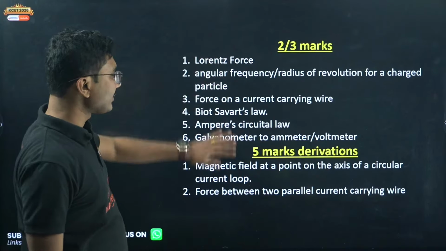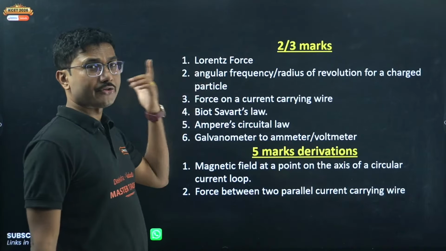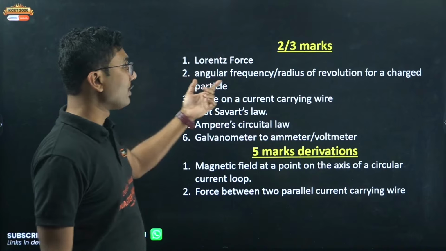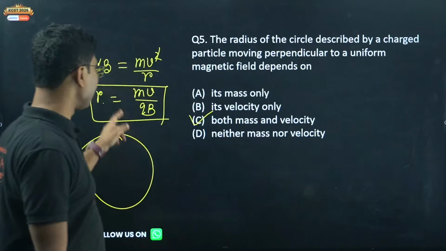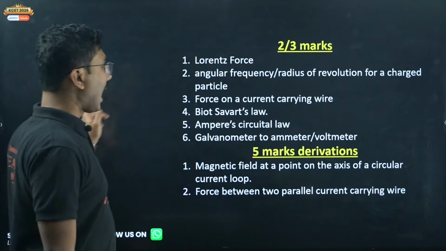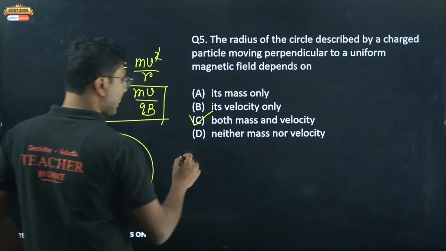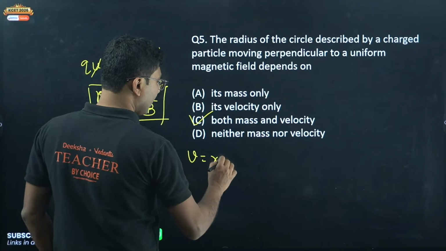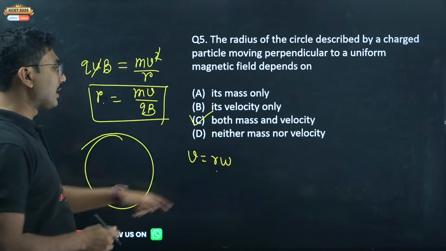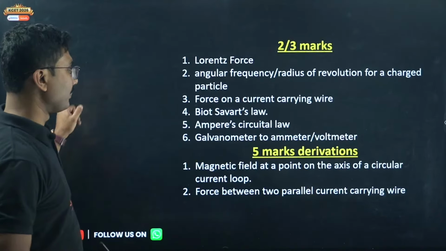Now what are all the questions going to come? Definition of Lorentz force, very important. Angular frequency, radius of revolution. Radius of revolution is this derivation. Angular frequency can also be derived from this same expression. Only thing you have to put is that v is equal to r omega. If you substitute in this equation, you can also calculate omega, that is angular frequency.